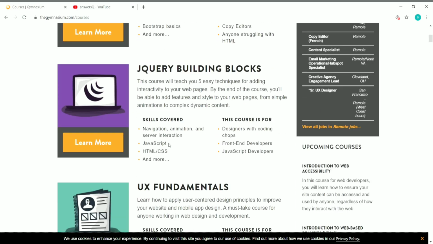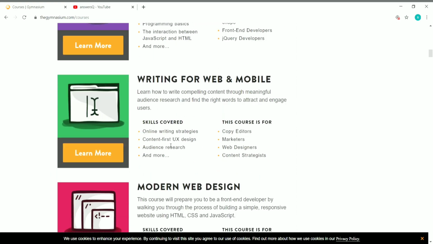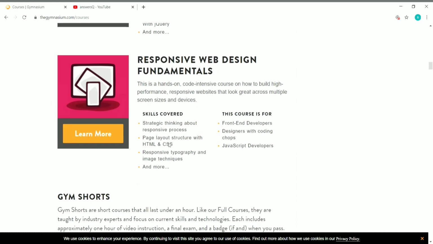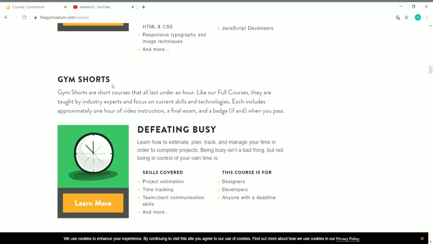You can also get a free certificate. Now let's see what are the short courses available in Gymnasium. So if you scroll down, you can see here gym shorts. So these are short courses. These short courses are nothing different from the full-length courses except the duration. The duration of short courses will be around 1 hour. And you can also get a free badge after completing the course.